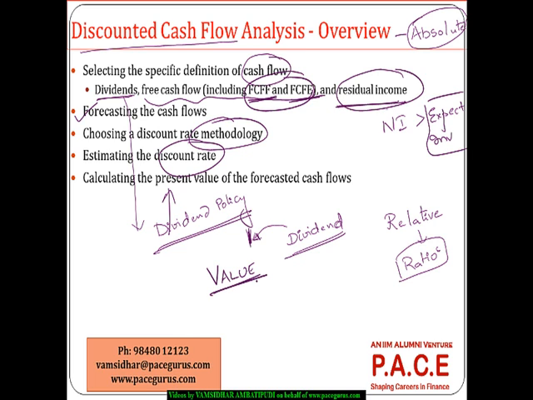So whether I'm dealing with the dividend discount models of this session, or the free cash flow based models of the next session, or the residual income models of another session, in all of them, the process that I'm going to follow is the same. I have to forecast the cash flows. I have to choose a discount rate methodology and find out how much the discount rate should be, discount the future cash flows to the present value, and define that as the value of the particular firm or investment.